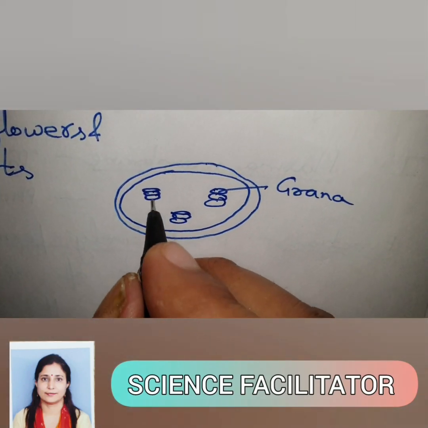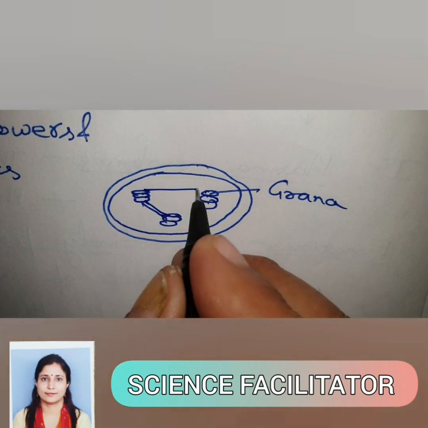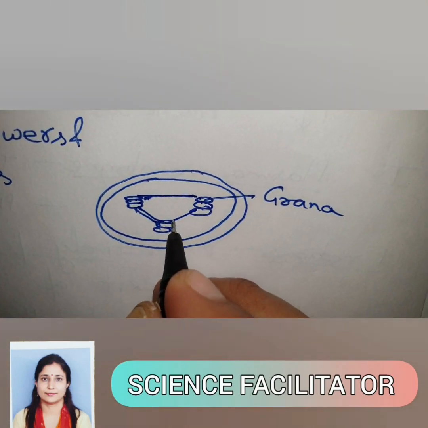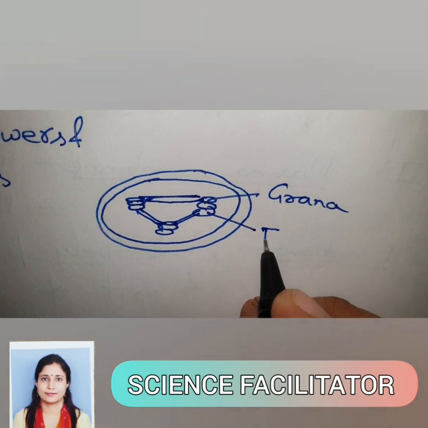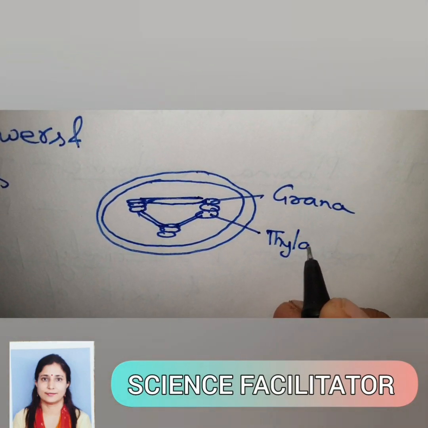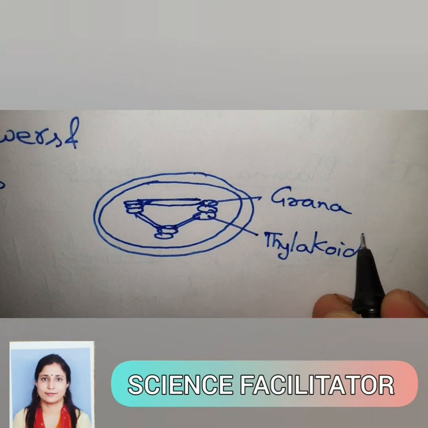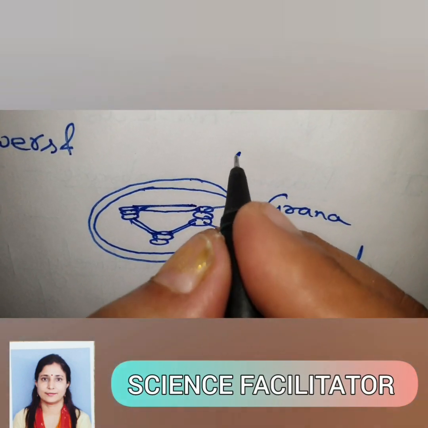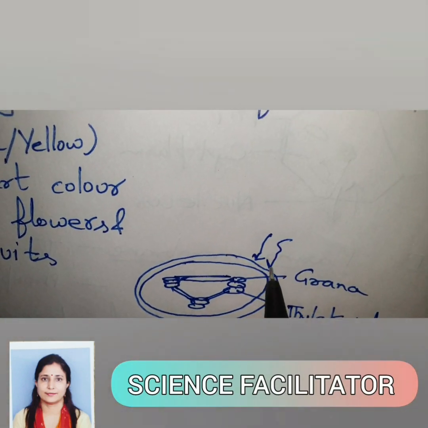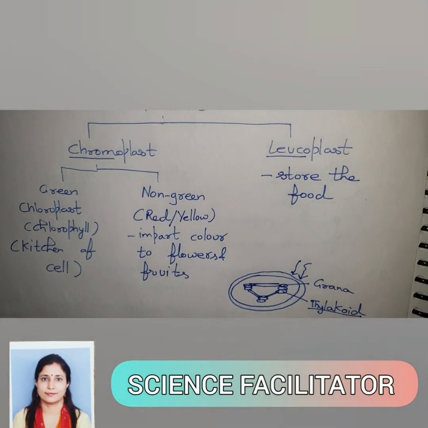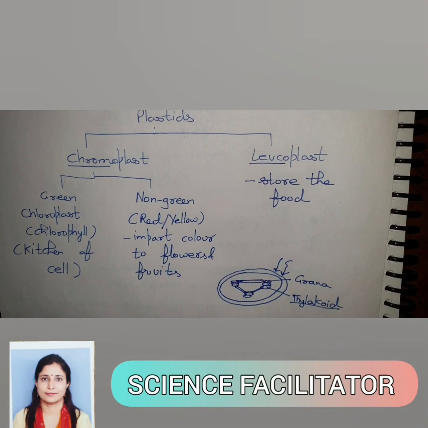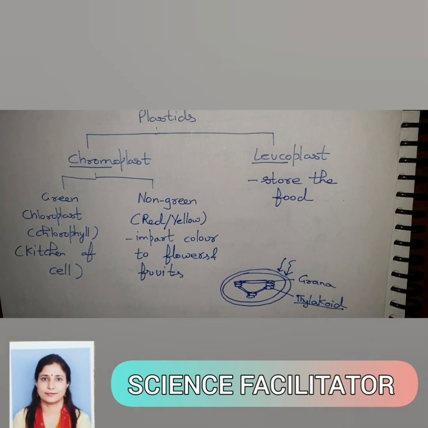The single sac-like structure is known as thylakoid. The thylakoid contains chlorophyll pigment which will harvest the sunlight to help in photosynthesis. So this is all about various organelles in animal and plant cells.